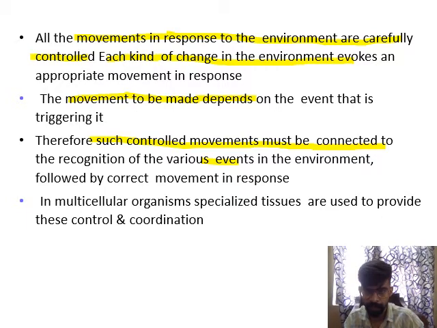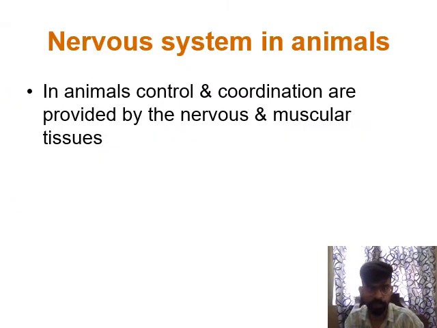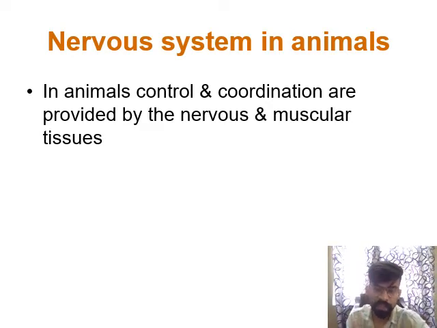Next slide. When we consider animals, animals have a better control and coordination system. When we try to explain coordination or control in animals, the answer is the nervous system. Nervous system is that system in which all the movements work in a controlled and coordinated manner.